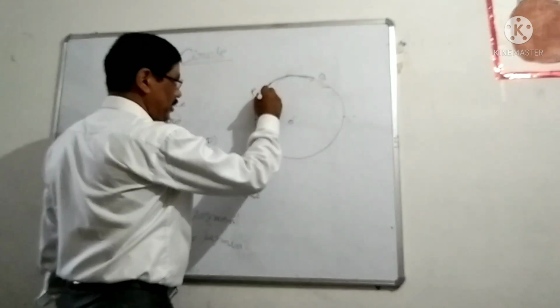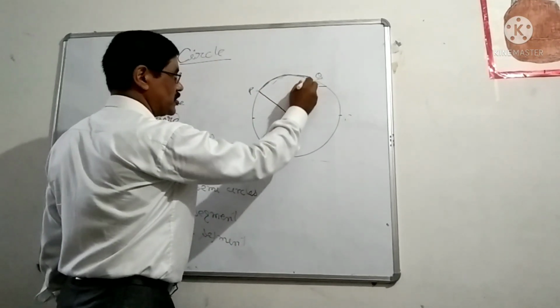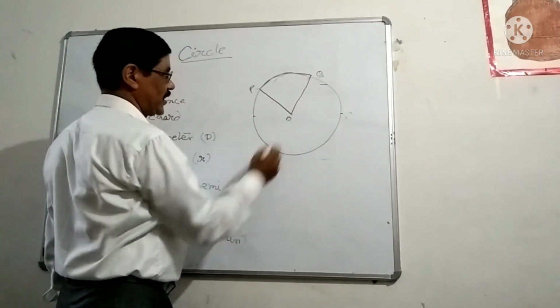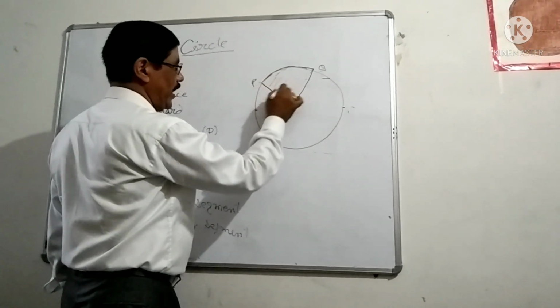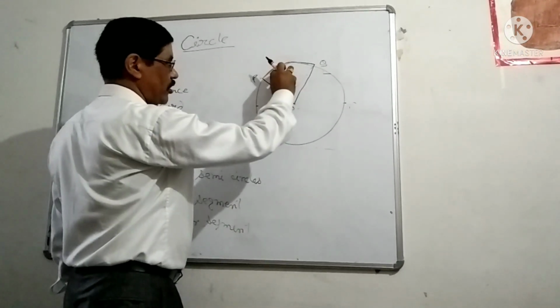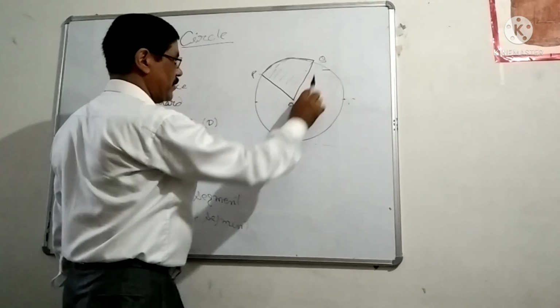Next, if you join the two endpoints of any arc with the center, then this is known as the sector. This sector is minor and this sector is major.